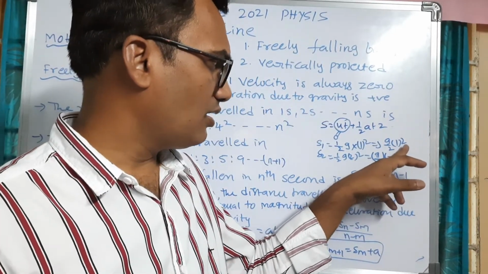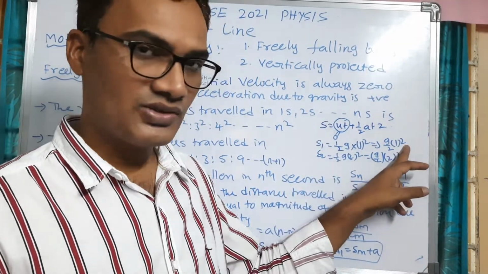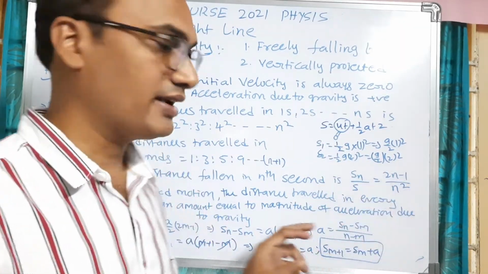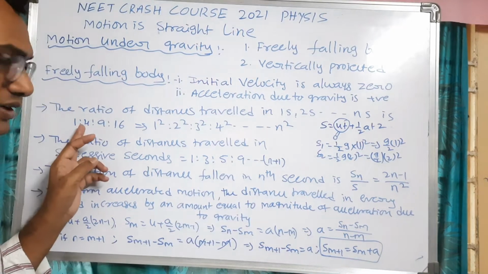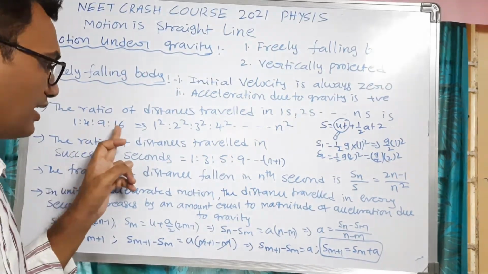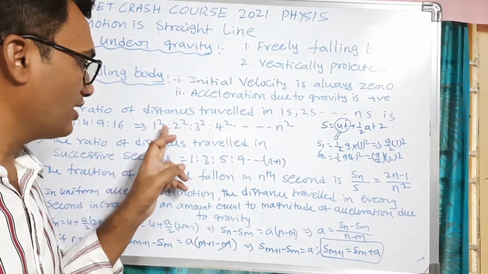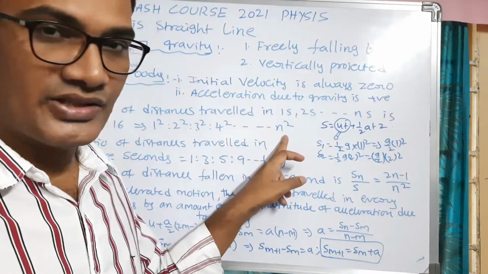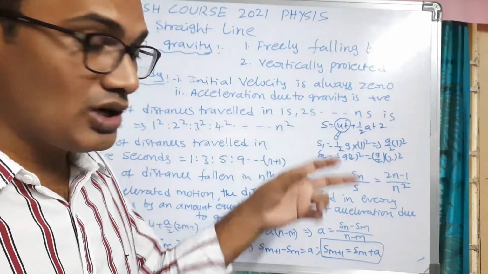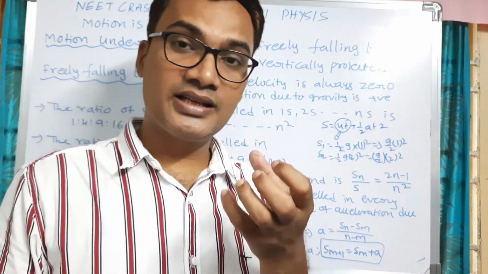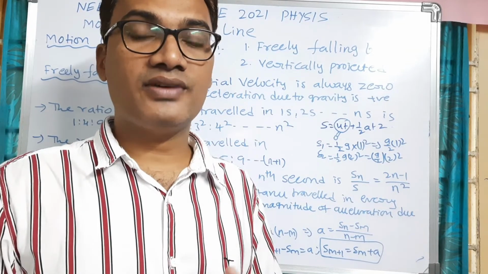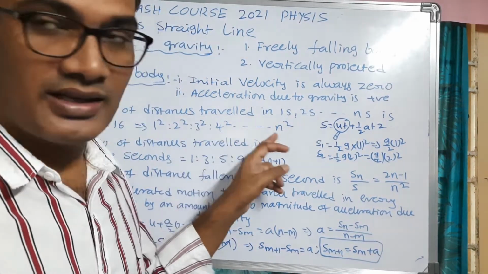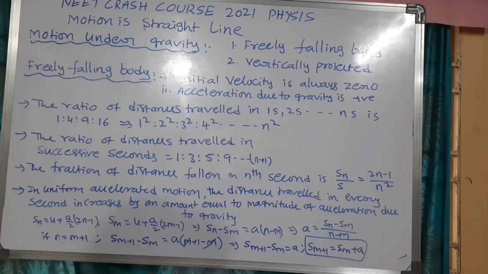So for S1 we got 1 square, for S2 it is 2 square, S3 3 square, S4 4 square, like that. 1 square is nothing but 1, 2 square is nothing but 4, 3 square is nothing but 9 and 4 square is nothing but 16. We can write in terms of squares: 1 square is to 2 square is to 3 square and so on, n square. So the ratio of distance traveled by the object in the case of a freely falling body in the first, second, third, fourth and so on, nth second is 1 square, 2 square, 3 square, 4 square and so on, n square.